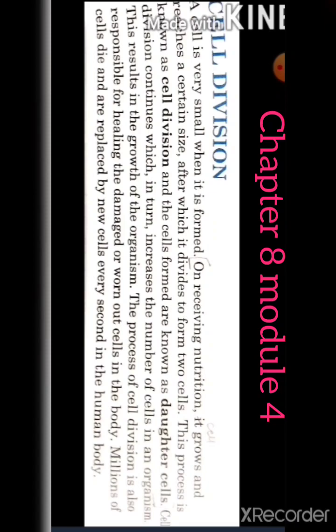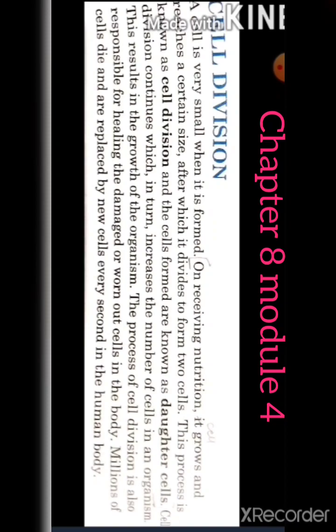Cell division continues, which in turn increases the number of cells in an organism. As you all know that tissue, organ system and the complete organism is made up of cells. So by this cell division process only, from one cell, two cells are formed, from 2 to 4, then 4 to 8. So it just goes on multiplying, and as a result you can see the whole organism. So this is a very important process that is important for the reproduction also, and for the continuity of cells and species.